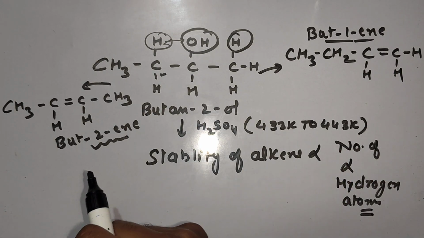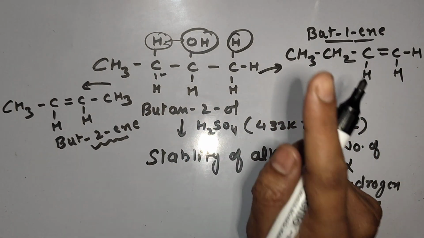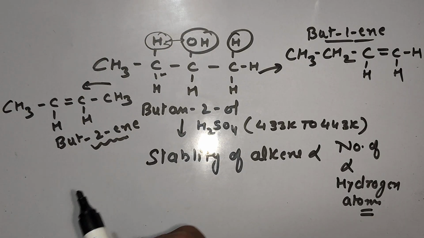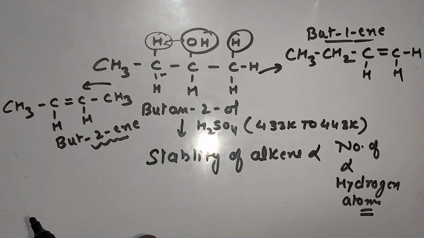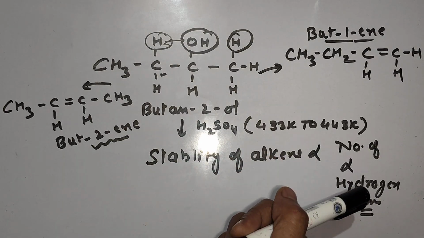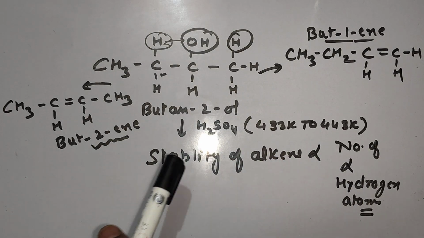Due to alpha hydrogen atoms, alkenes are able to show hyperconjugation, and hyperconjugation leads to the stability of alkene. More hyperconjugation, more stability. So, number of alpha hydrogens will decide stability of alkene.